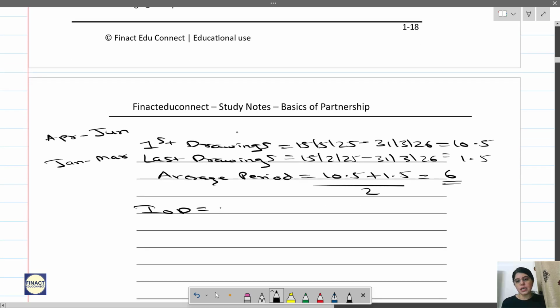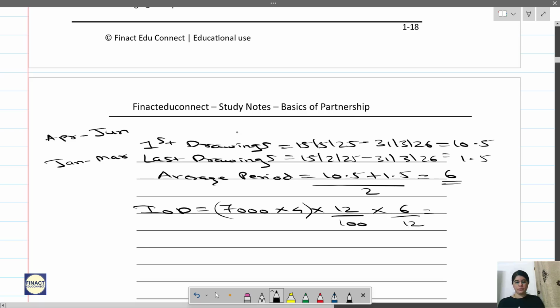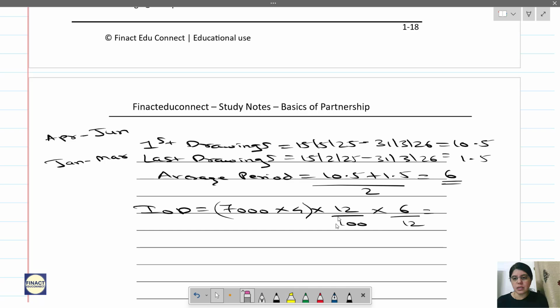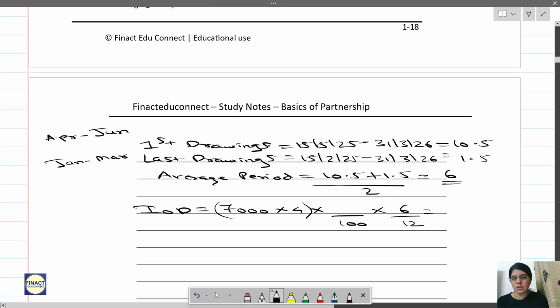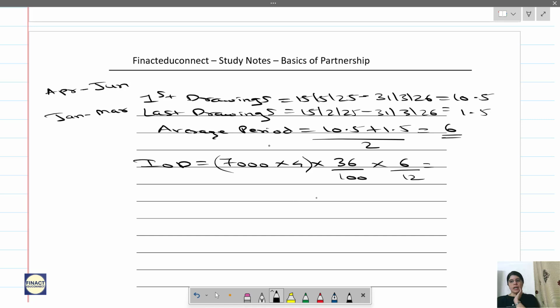Now using this, we will be calculating interest on drawings. So interest on drawings is total drawings, 7000 in each quarter into 4, into 12 by 100, into 6 by 12. So how much do you get? Oh, so it's not 12 by 100, na? Here the rate of interest is changed. Let me just change the rate of interest. Here it is how much? 36%. So into 36 by 100 into 6 by 12. So calculate the interest. 5040 is the answer. Okay.